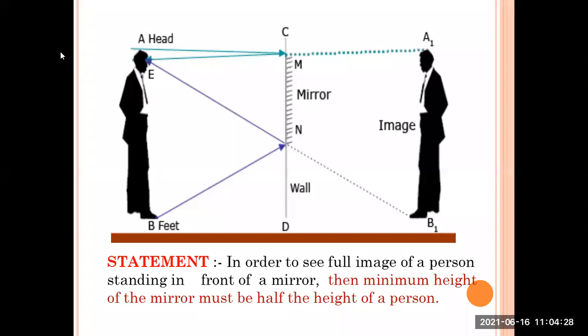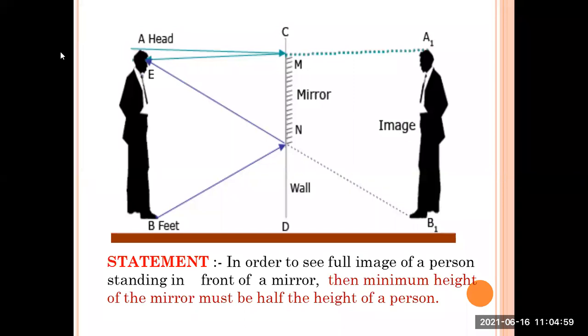Listen to it carefully and try to visualize it. In order to see the full image of a person, what we want to see? We want to see a full image of a person standing in front of the mirror. So what is the height of the mirror? Then the minimum height of the mirror must be half the height of the person. Okay, it must be exactly half the height of the person.